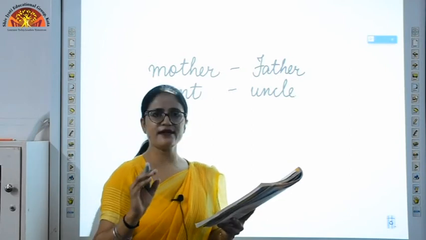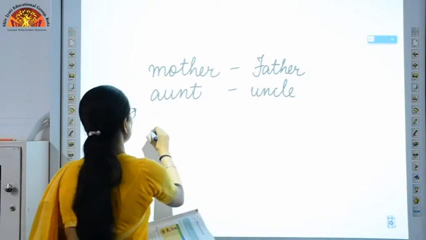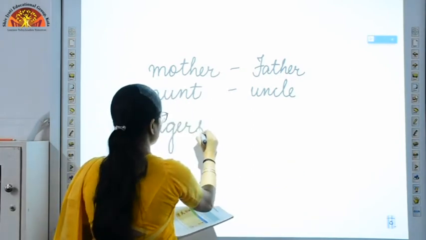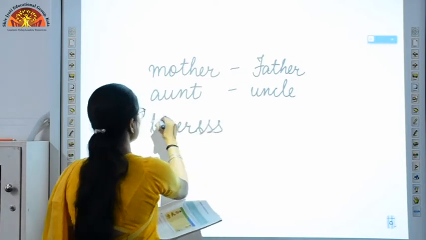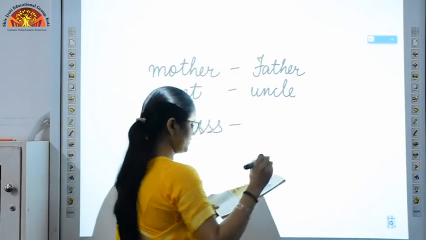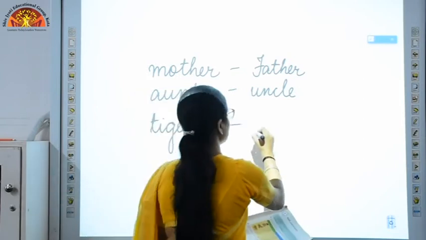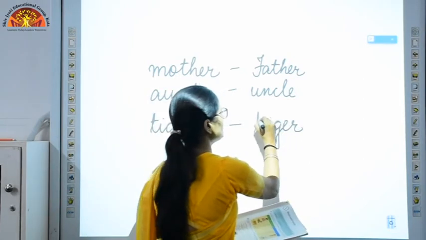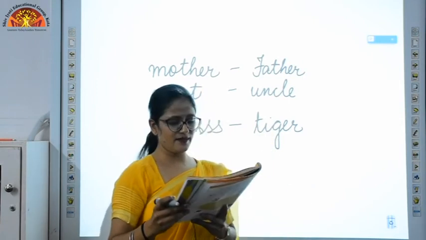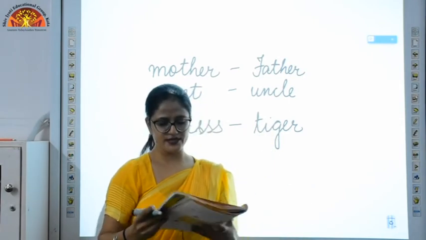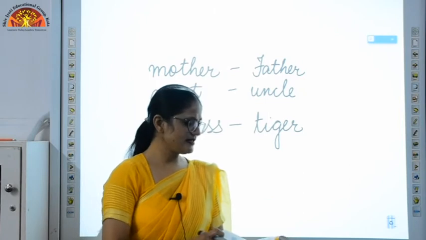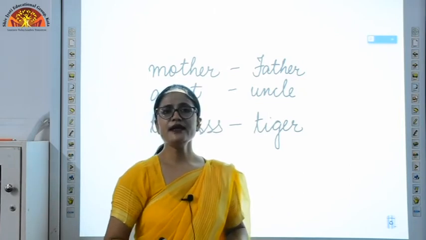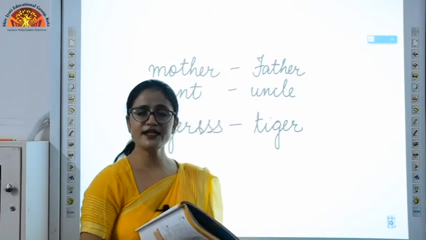Now the word tigress is a feminine gender. Now you have to convert it into masculine gender. So the word will be tiger. Okay. Now after replacing it, the sentence will be: the tiger looked fierce. Okay. Now let's see what are the rest of the genders.